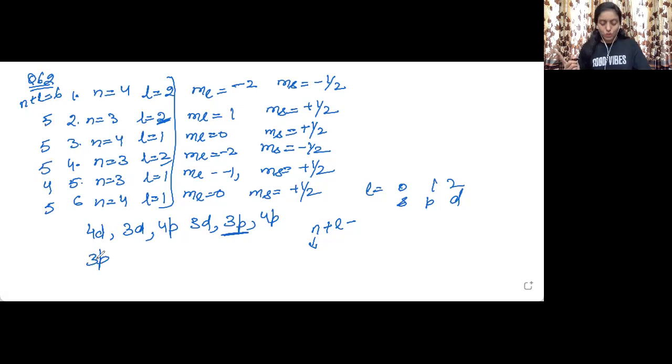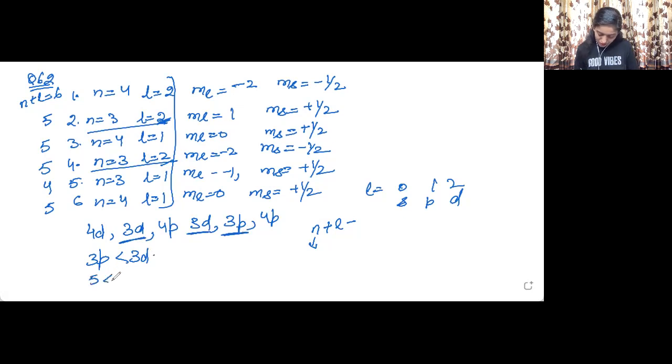Now after 3p, which orbital will come? 3d orbital. So the second one and the fourth one, these two will be at the same energy level. So 3p is having lesser energy than 3d, equal to, I can just write 3p, that is the fifth one.